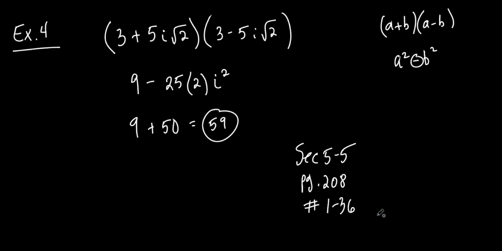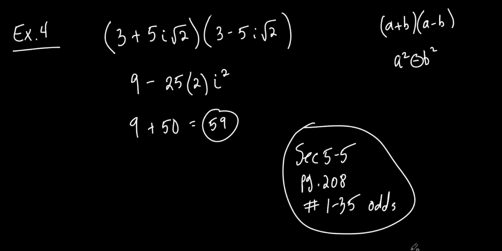I gave you 36, but, all right, even though on the lesson plans it says to do 1 to 36, I'll take it easy on you and just have you do the odds. 1 to 35 odds. Okay? Sure, go ahead.